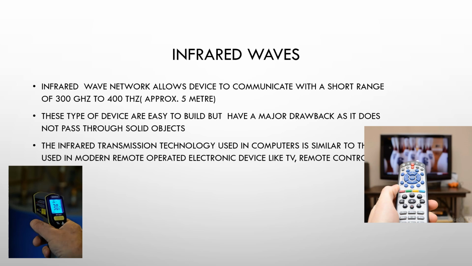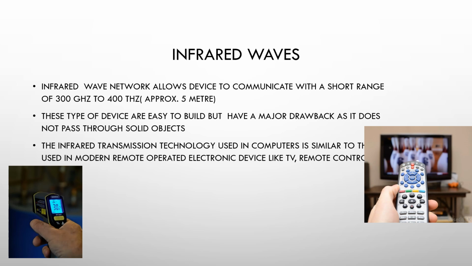These types of devices are easy to build but have a major drawback as they do not pass through solid objects. Say if there are any solid objects in between your TV and your remote, you cannot change the channel as the signal cannot pass through solid objects. Infrared transmission technology used in computers is similar to that used in modern remote operated electronic devices like TV remote control, etc.